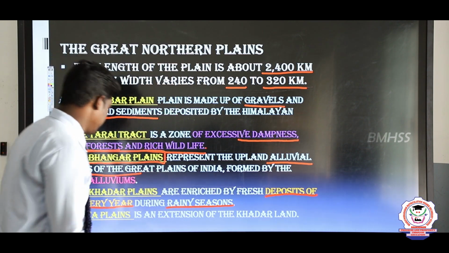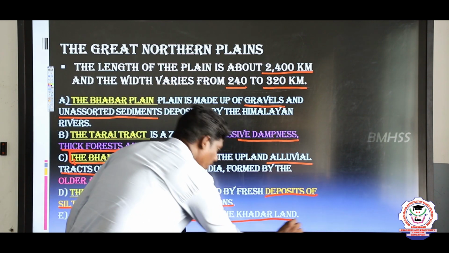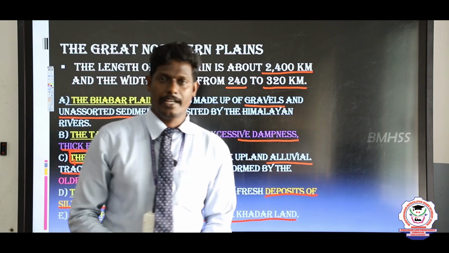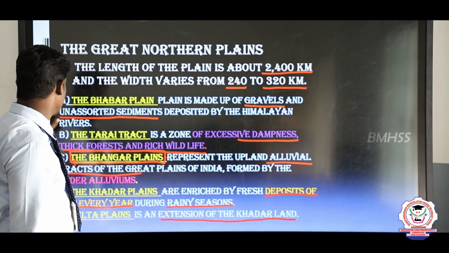And the next important thing is the Delta Plain. It is an extension of the Khadar land. It is located near the Khadar Plain, and the extension of the Khadar Plain is called the delta plain.